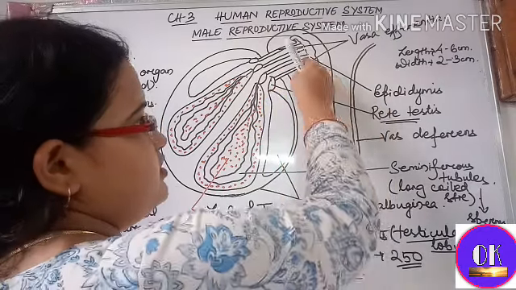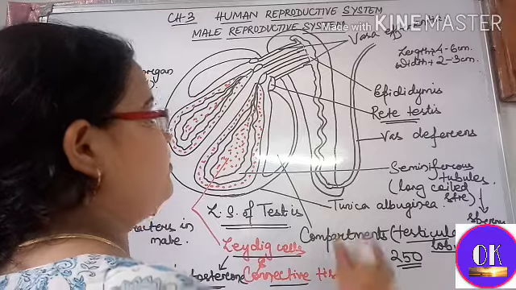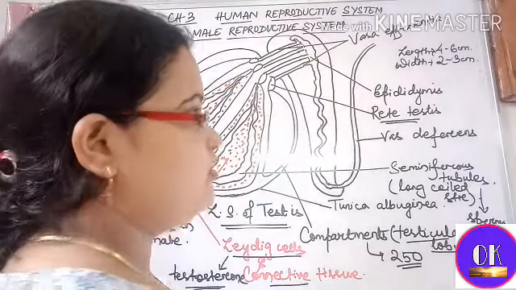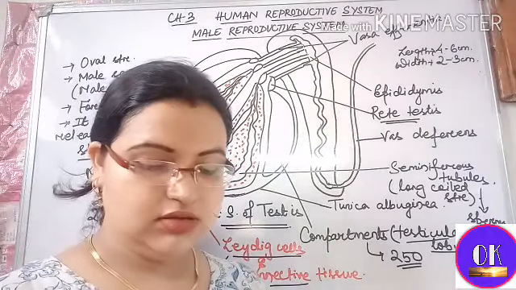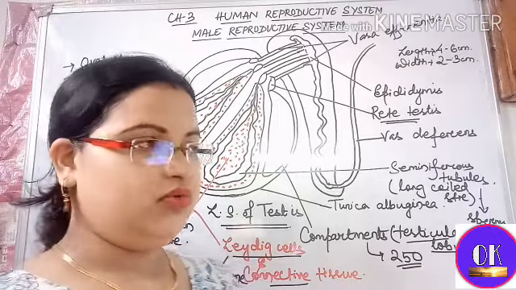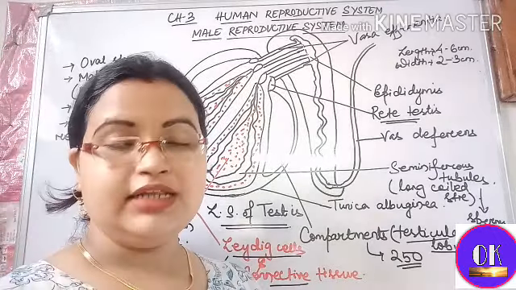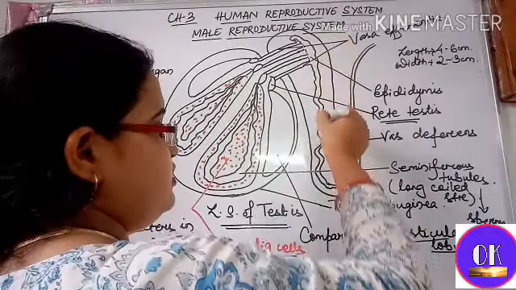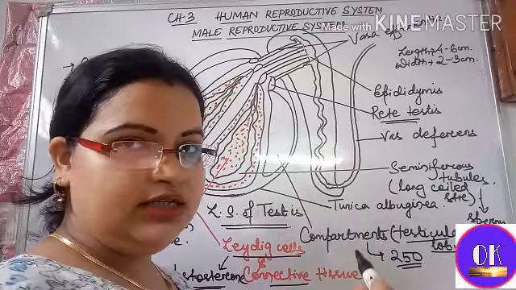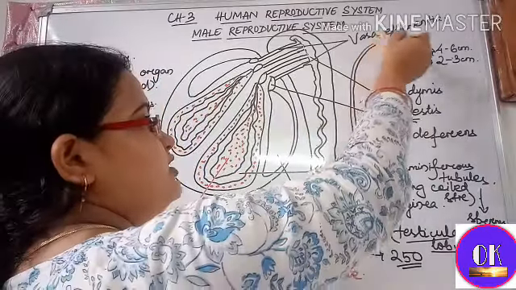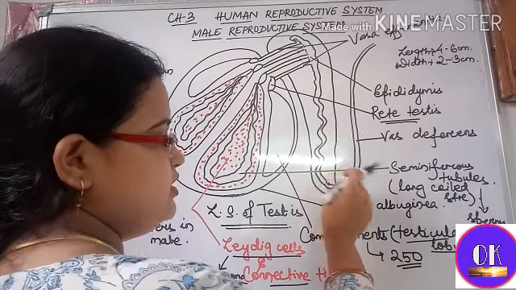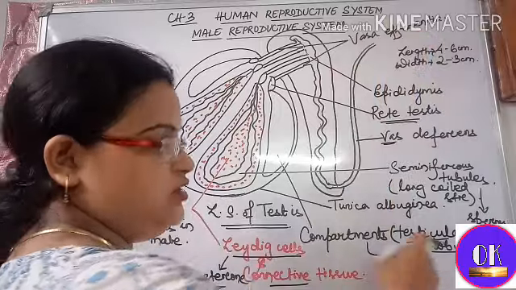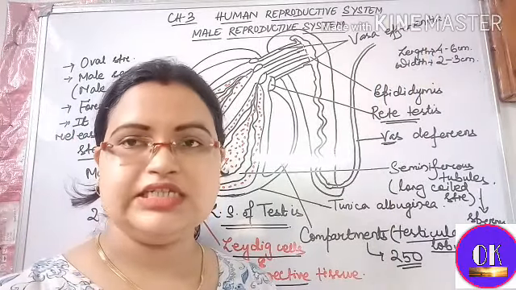This is the epididymis, the upper region of the testes, where the sperms get mature. They become motile also, so that they can move. From the epididymis the sperms flow due to the motility, and they move through the vas deferens, a tube-like structure, into the urethra, from where they are ejected out.